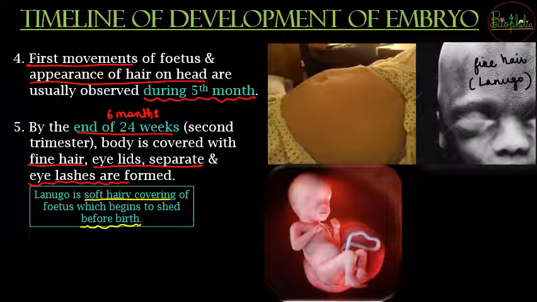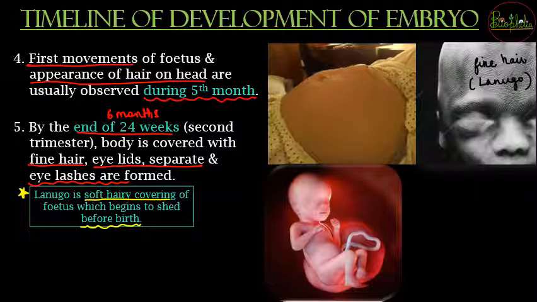So it can be that sometimes the shedding is not perfect, all the hair has not been shed, and even after the birth of the baby a little soft hair will be persistent on it, but later as the days pass by after birth, this lanugo or soft hairy covering will be shed out completely. So by the end of the second trimester, that is 24 weeks, the fine hair, that is lanugo. So lanugo is going to be a very important point as per questions are considered. So when will lanugo be found? The lanugo will be observed by the end of second trimester.